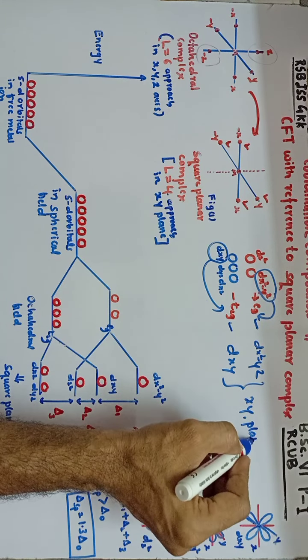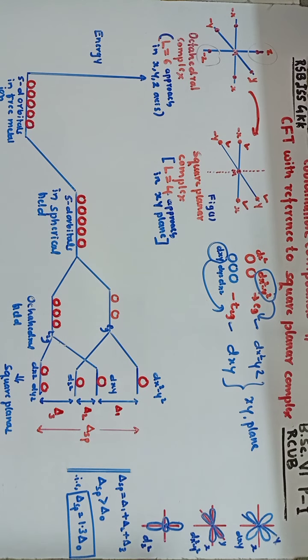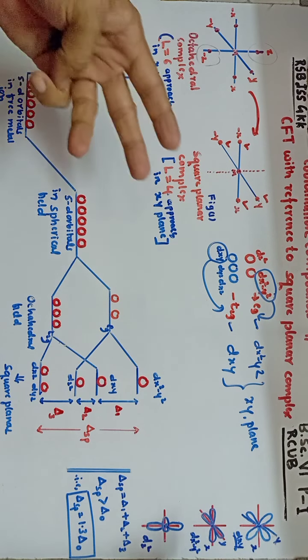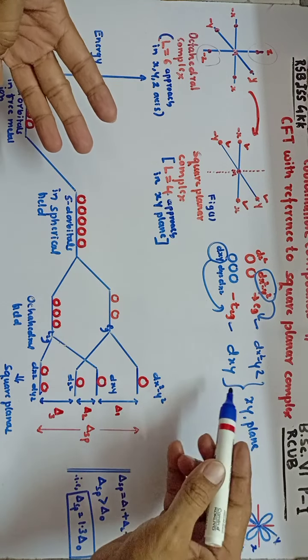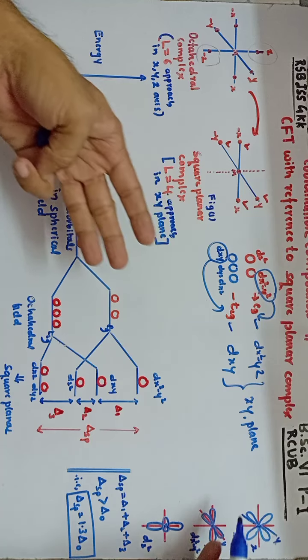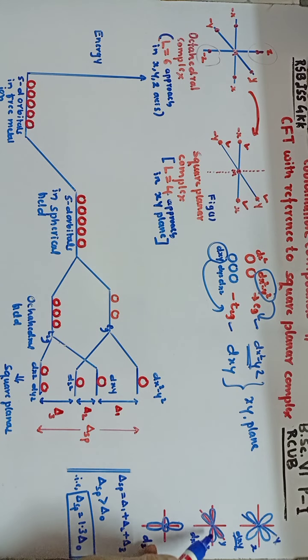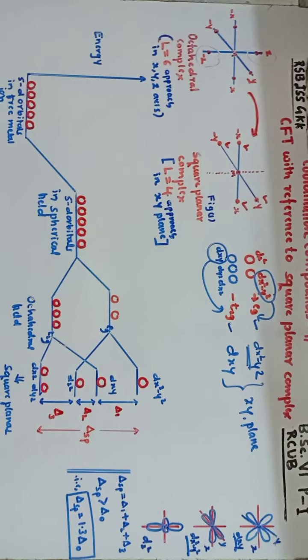So that means, for example, if you consider here the structure I have shown here, if you consider the dxy orbital, the lobes are coming in between the x and y axes, in between the two axes. That means the lobes of the dxy orbital are in the xy plane. Similarly, if you consider the dx square minus y square orbital, its lobes are exactly present along the x-axis and y-axis. Therefore, the dx square minus y square orbital lobes will come in the xy plane.